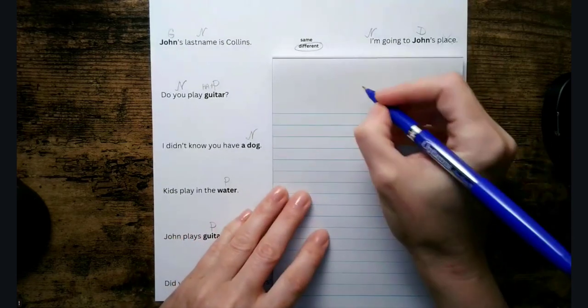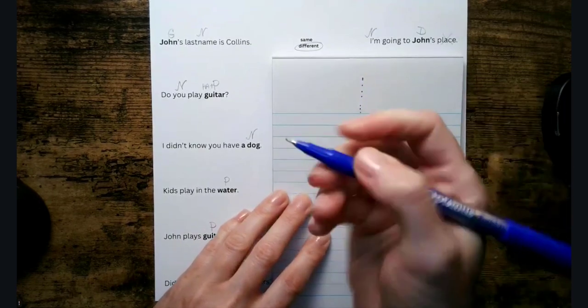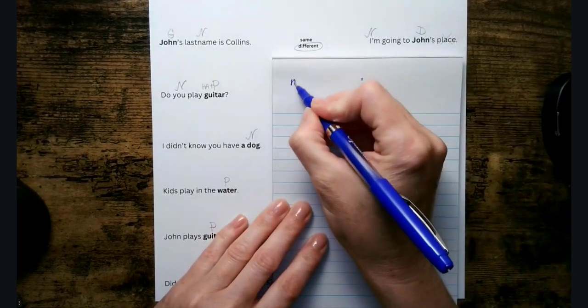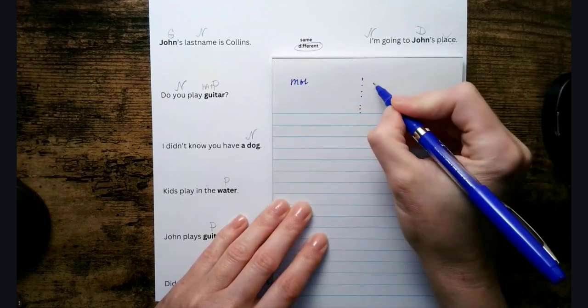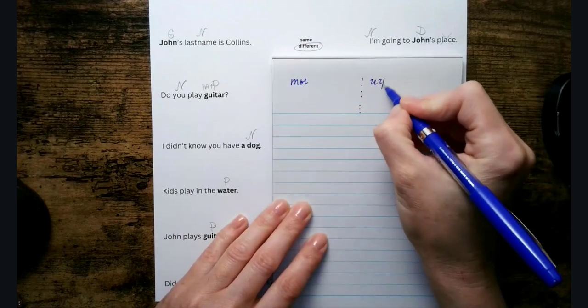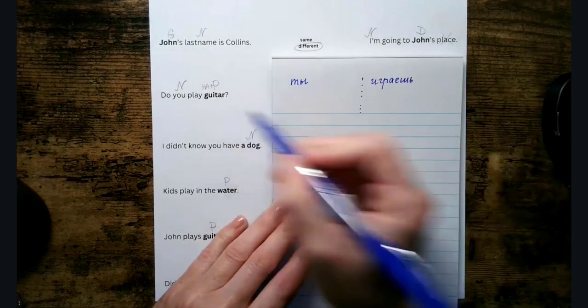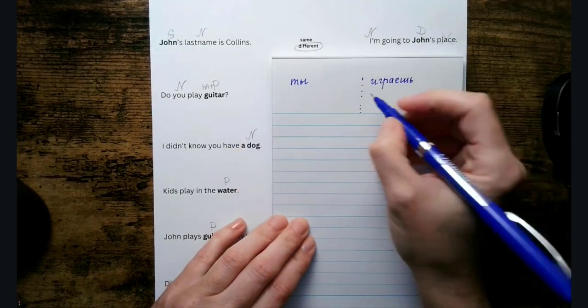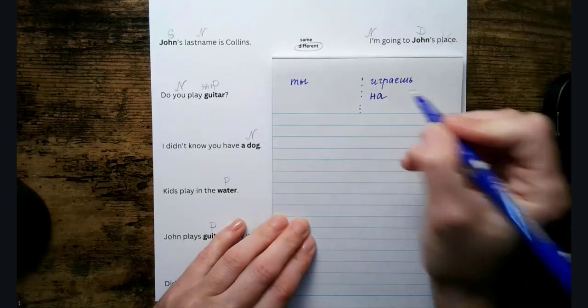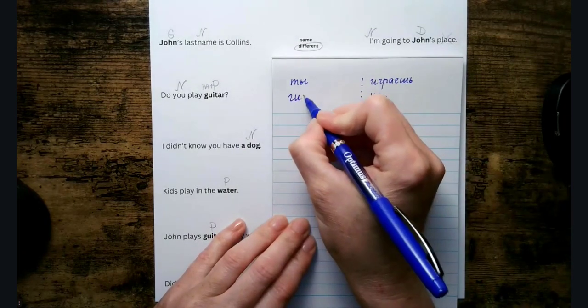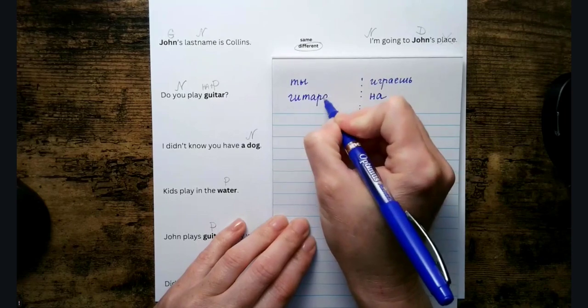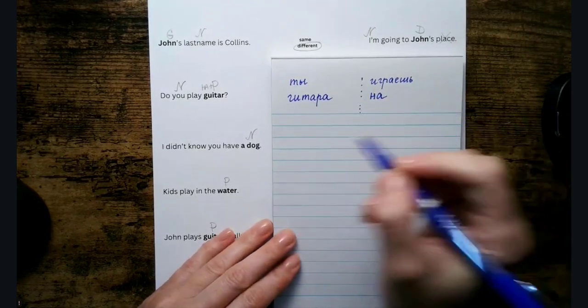So for the you play guitar, all we need is you, ты, you play, играешь. Then for guitar, when you play the guitar, we will need the preposition на and the word guitar. Гитара. Now let's put it all together.